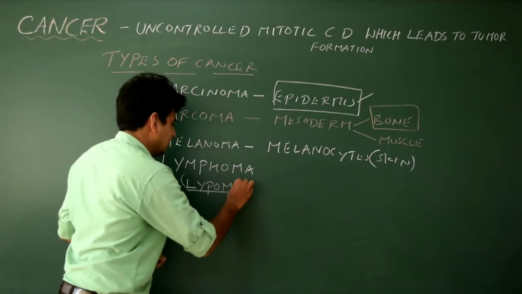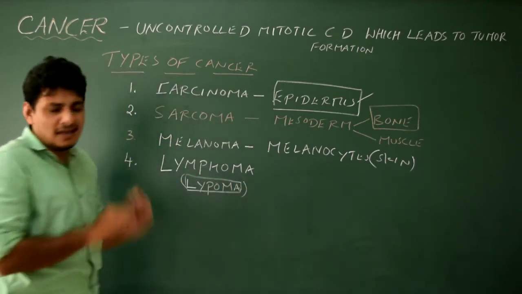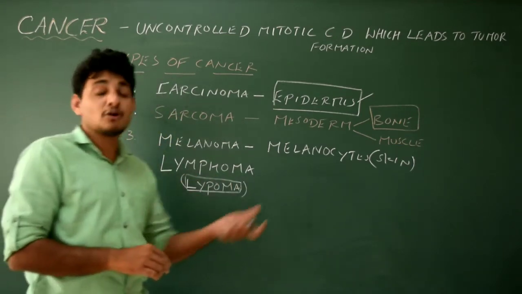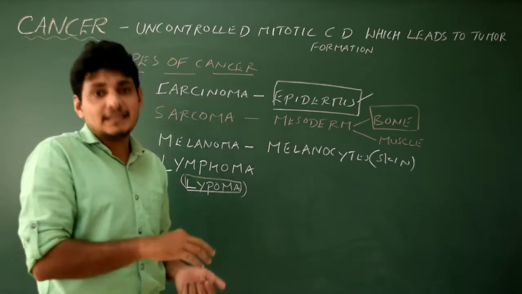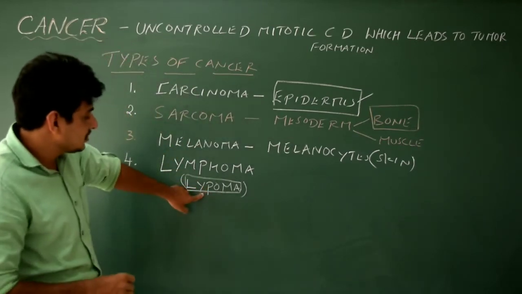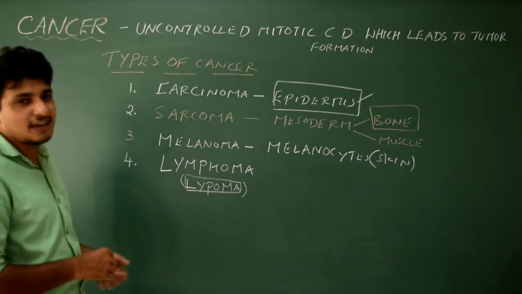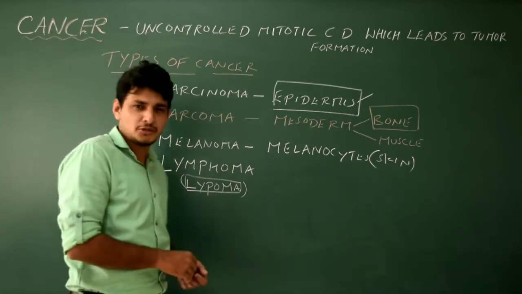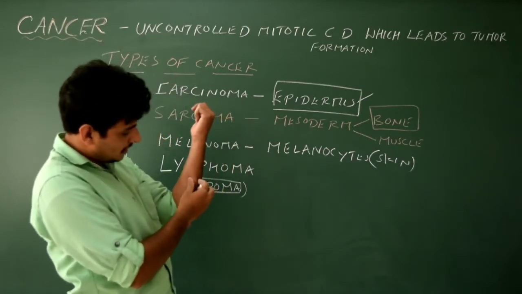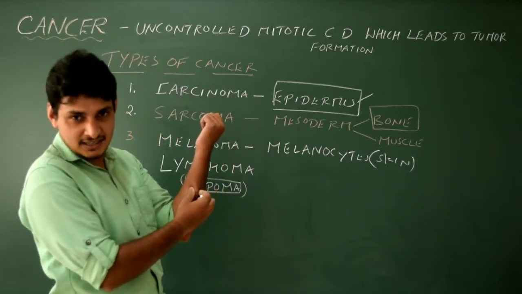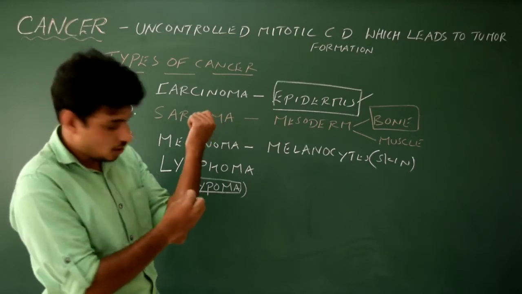Out of 100 people in India, around 80 people are suffering from this lipoma. Actually, it is not life-threatening, but it bothers you. It's a bit painful actually. Very good example, I have got lipoma. It's a tumor, but it's not cancer. It is lipoma.